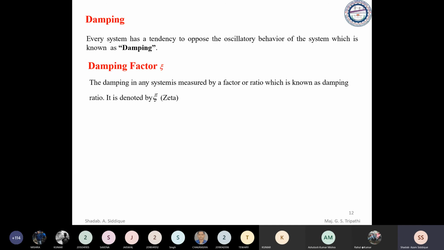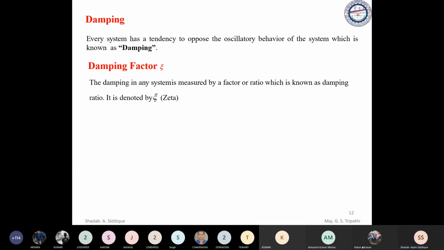Now we see the damping and damping factor. So what is damping? Each and every system has a tendency to oppose the oscillatory behavior of the system, which is known as damping. Oscillatory behavior will be there in the system, and every system has a tendency to oppose that. If they oppose the oscillatory behavior, that is nothing but damping.